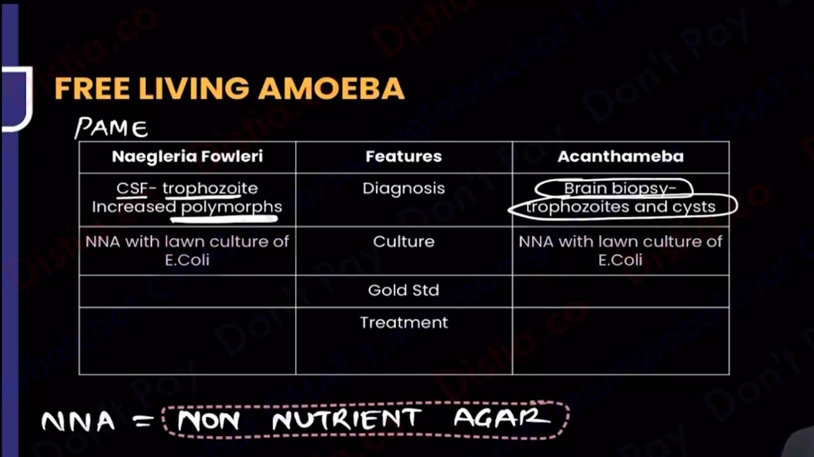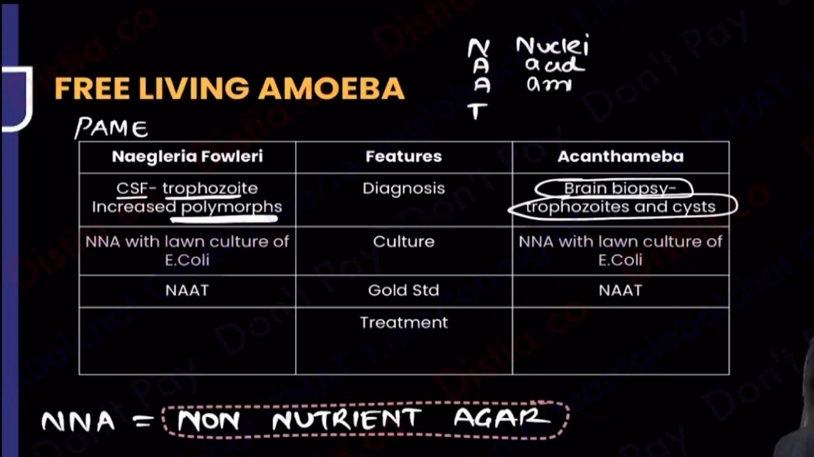But the gold standard always, genetics is always going to be the gold standard. Right? So what is NAAT? This much also you know by now. You have probably studied it in a lot of places. What is NAAT? Nucleic acid amplification testing. Nucleic acid amplification testing is what is being done. That means the PCR form. So PCR is always going to be the gold standard. Finally, coming to the treatment.